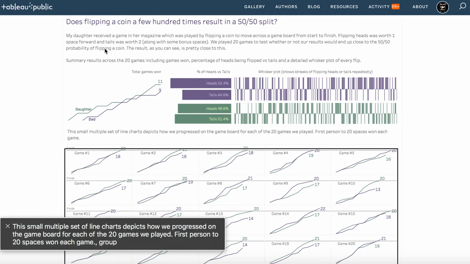This small multiple set of line charts depicts how we progressed on the game board for each of the 20 games we played. First person to 20 spaces won each game.